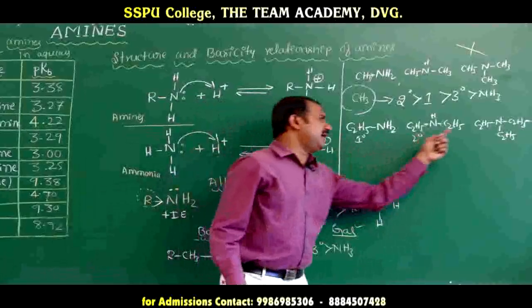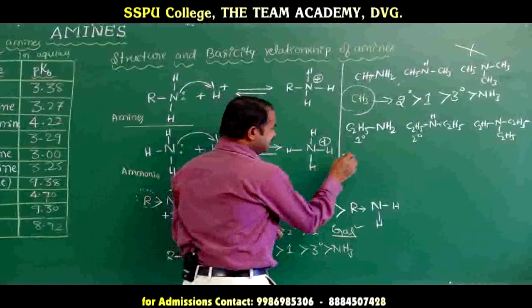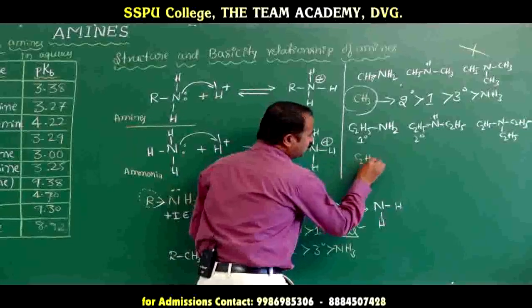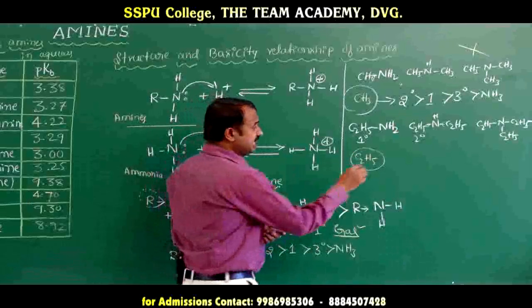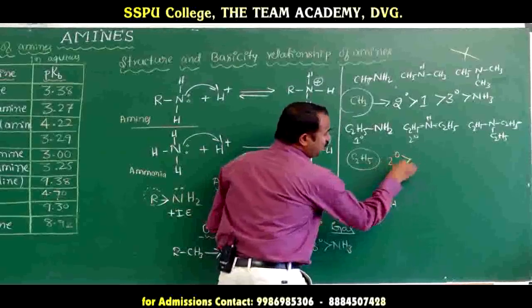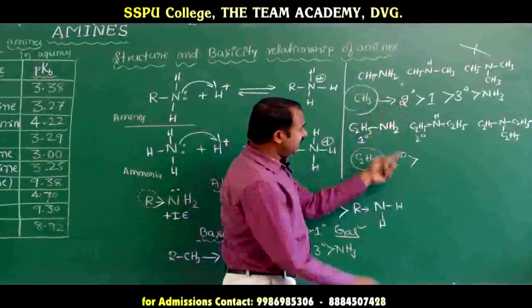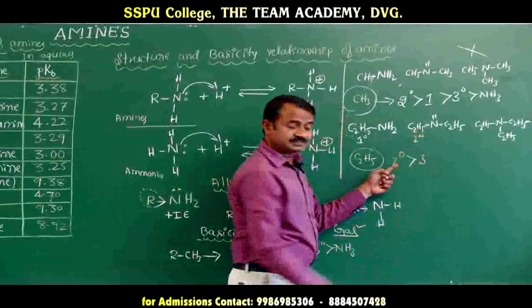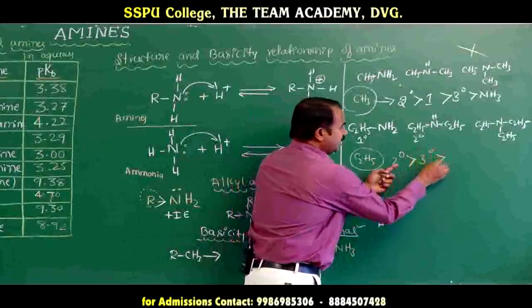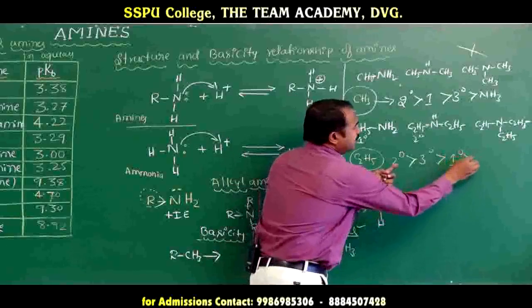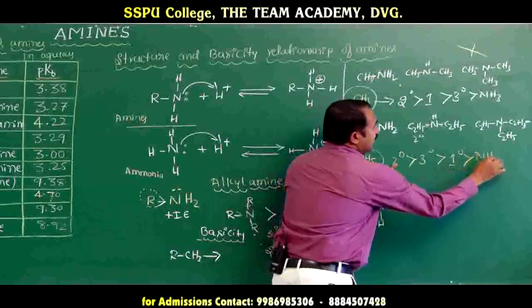Compared here, for R equals C2H5, the secondary amine is more basic than the tertiary amine. The tertiary amine is more basic than the primary amine. The primary amine is more basic than ammonia.